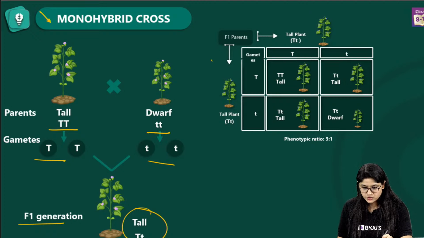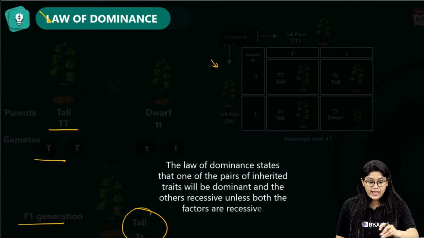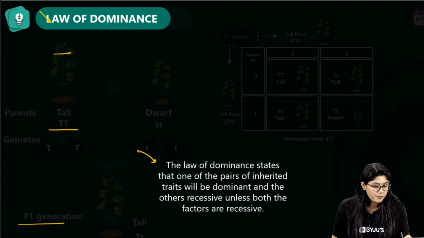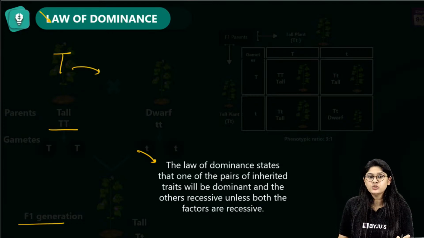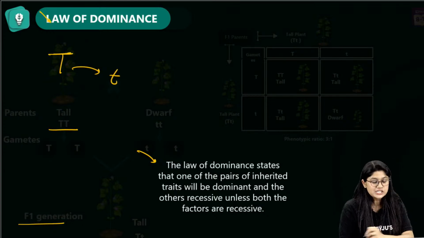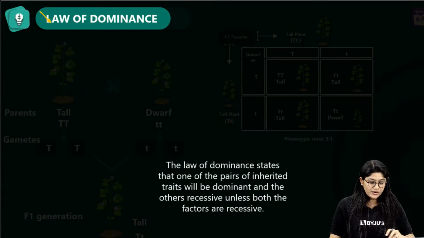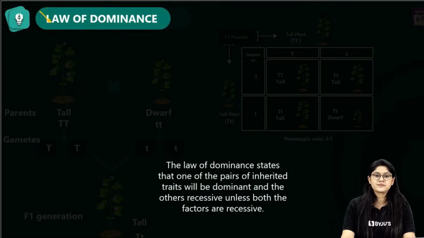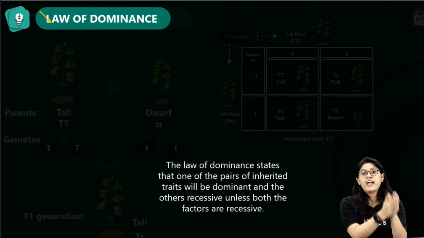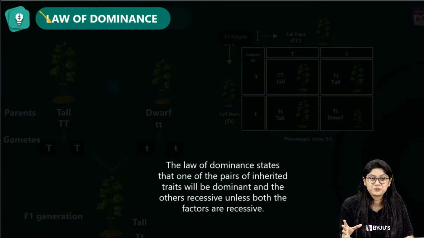In the F2 generation, things change. And there's a law being followed here, the law of dominance. The dominating allele will not allow the recessive allele to express itself. That's really very important. And the reason behind it is the law of dominance. Are we clear? Very easy to understand. You have the F1 cross, the F1 generation, and then you have the F2 generation also.